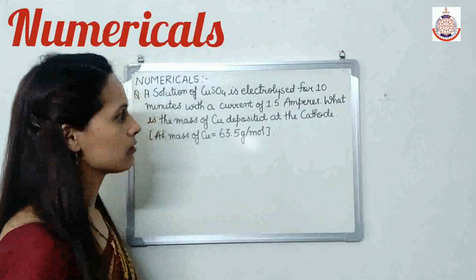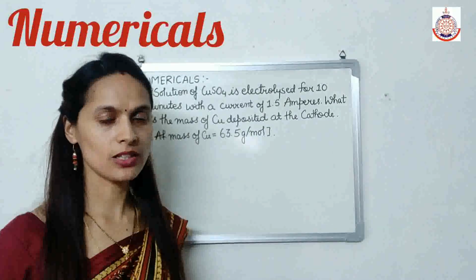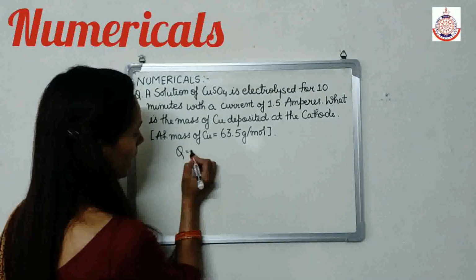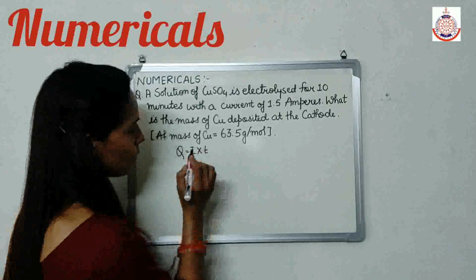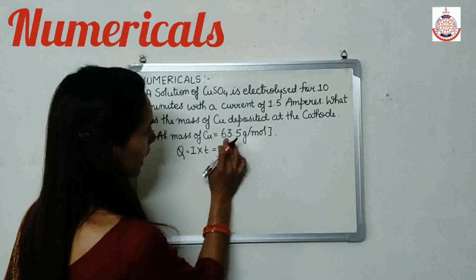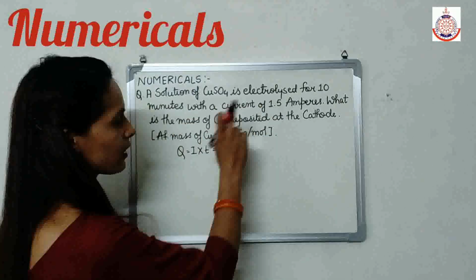Now here first of all we'll calculate the charge by using the formula Q equals I into T. Here I is 1.5 ampere and T is 10 minutes.